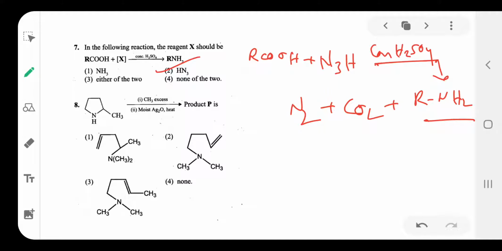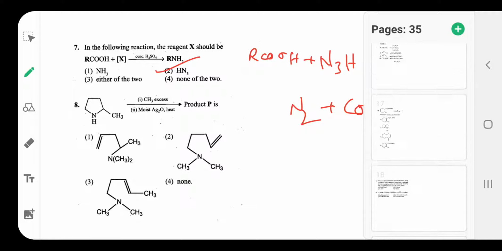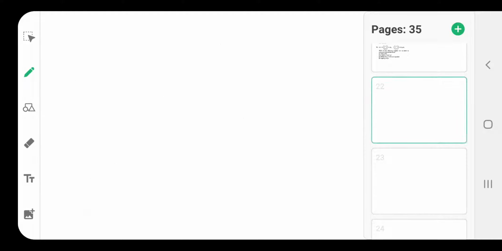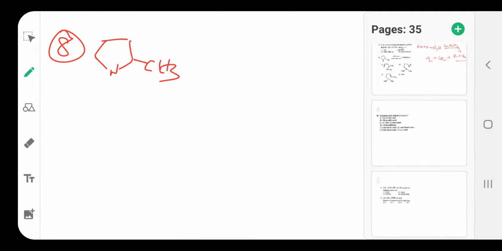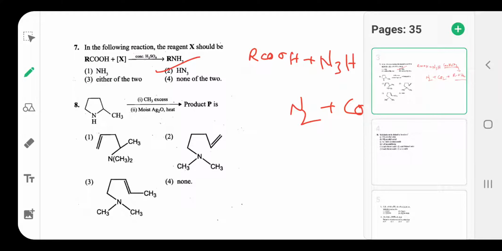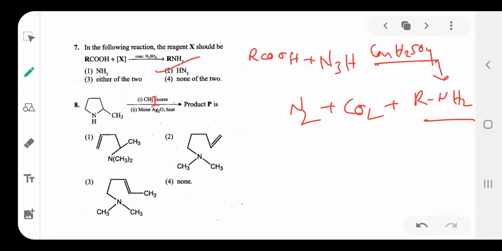Then next, question number 8, a reaction. So the question gives a reactant, and here NH reacts with, this is not methyl, this is methyl iodide in excess and Ag2O, moist Ag2O, to form a product. What is the product?